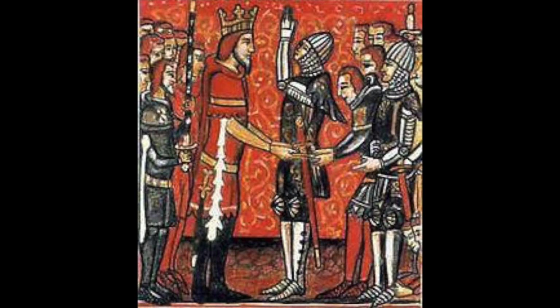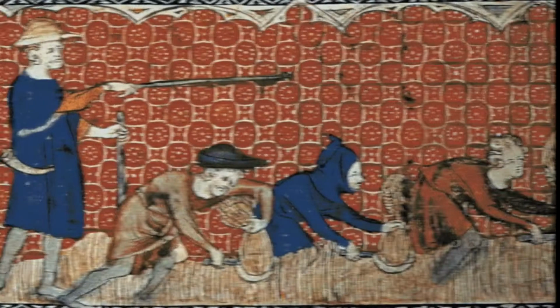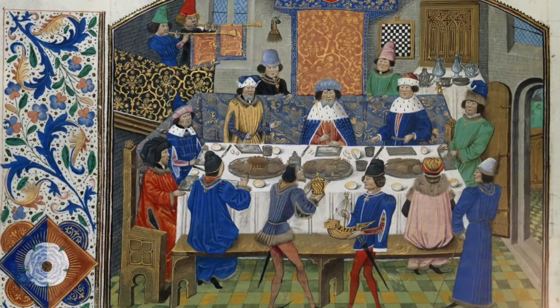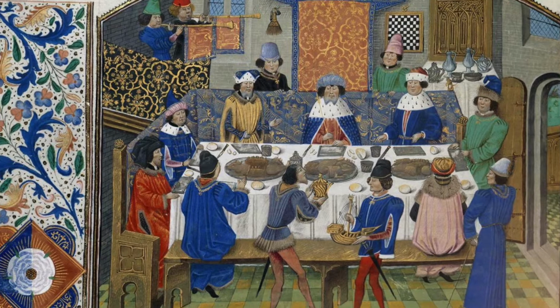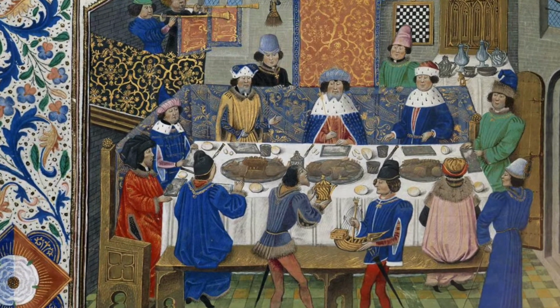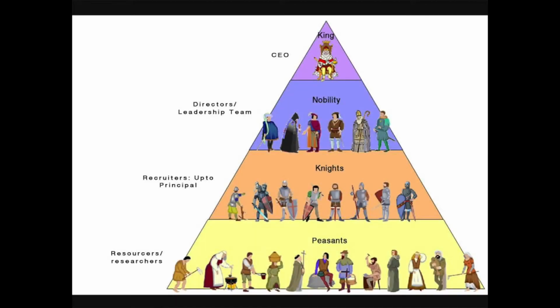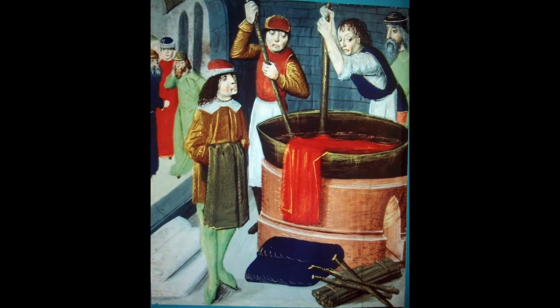Nobles protected and supported people in return for service, such as fighting in a noble army or farming the land of a grant. Due to that, nobles created a system to bring order to society, which was called feudalism. Feudalism was a social and political order in which the nobles governed and protected the people in return for service.